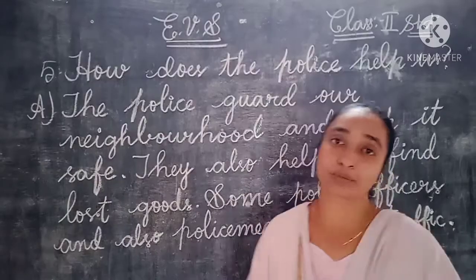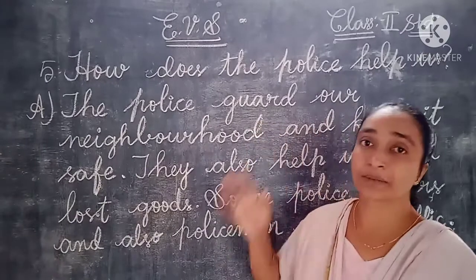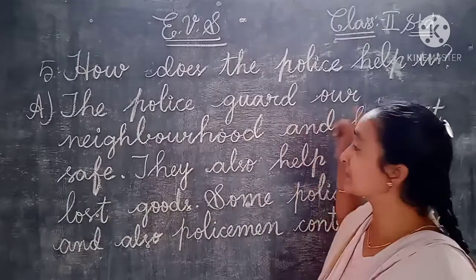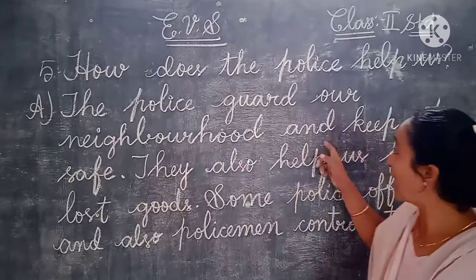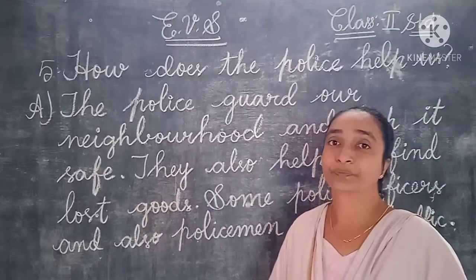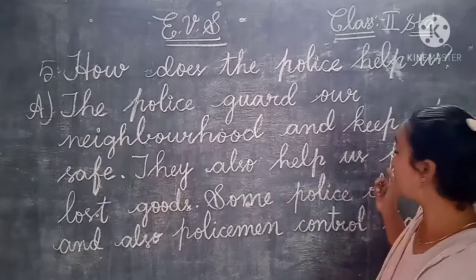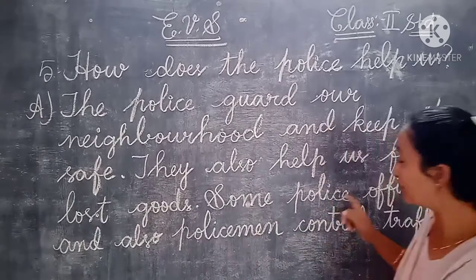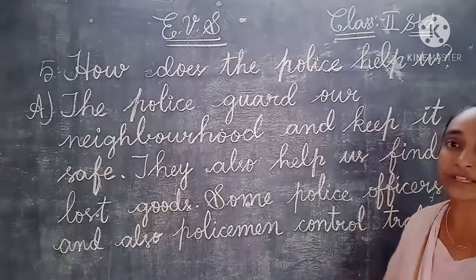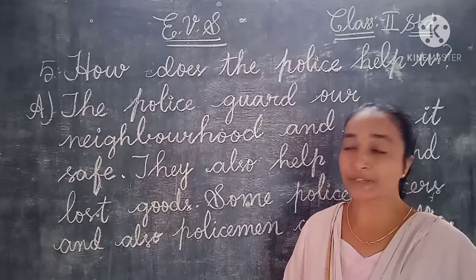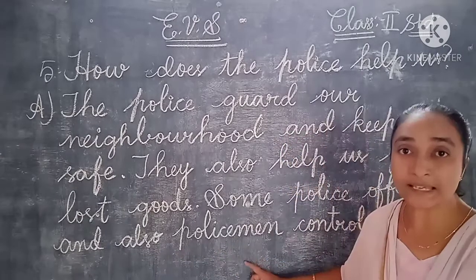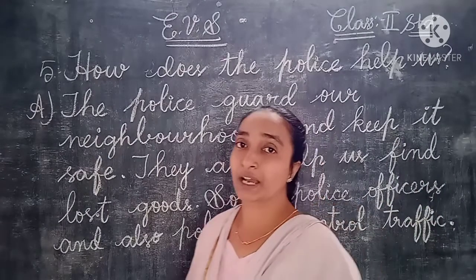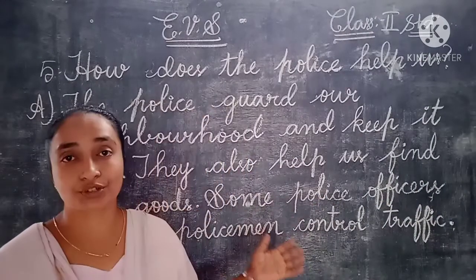So let us repeat one more time. How does the policeman help us? The answer is, the police guard our neighborhood and keep it safe. They also help us find lost goods. Some police officers and also the policemen control traffic. So here we have completed all the 5 question answers.